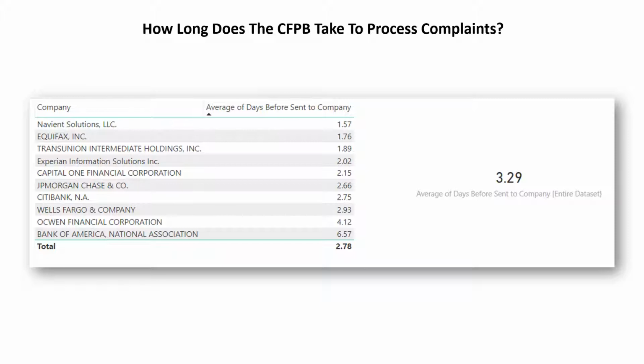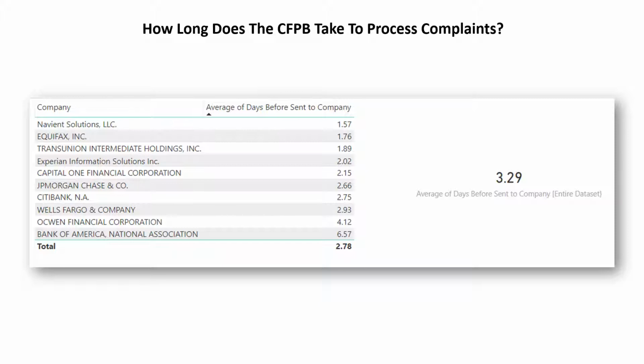And on the right side here, we see the average of the days that it took for the CFPB to send out these complaints to companies, and this of course includes the entire data set. And in order to get that number, I had to go back into Python and make sure that my schema was correct.